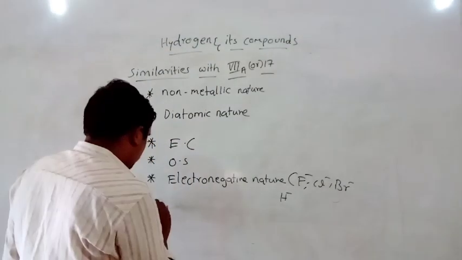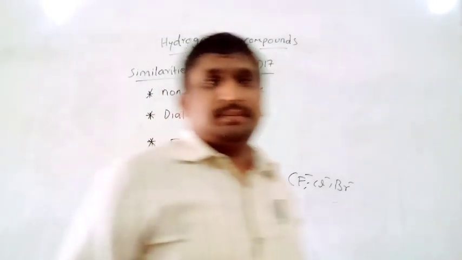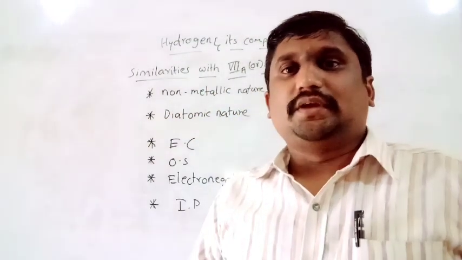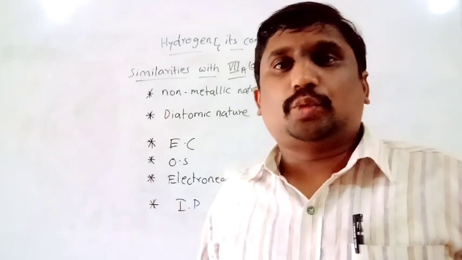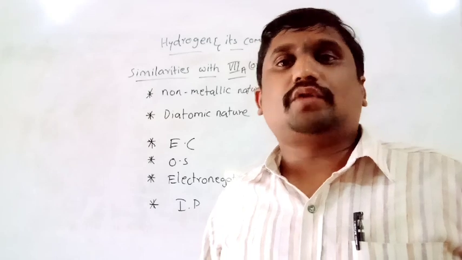Next similarity is ionization potential value. What do we mean by ionization potential? It is the amount of energy required to remove an electron from an atom.